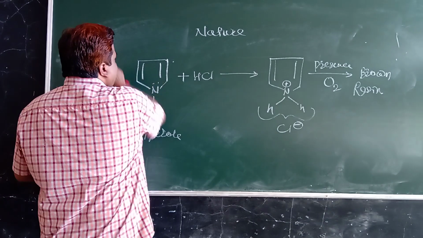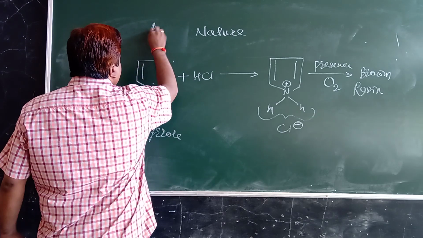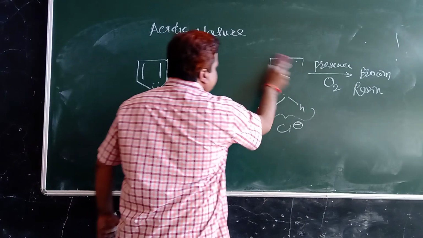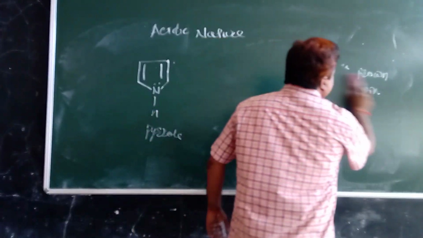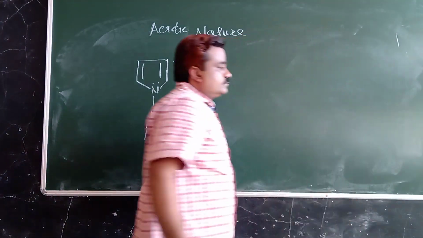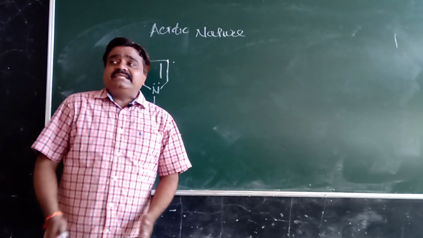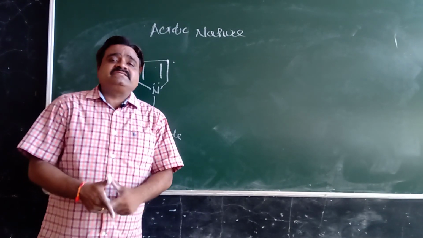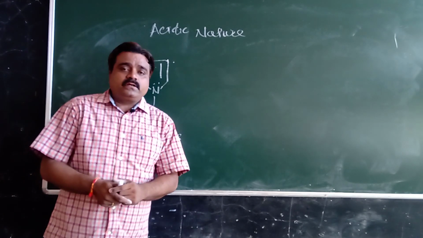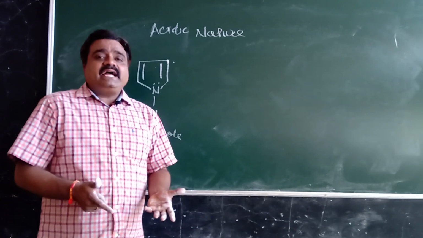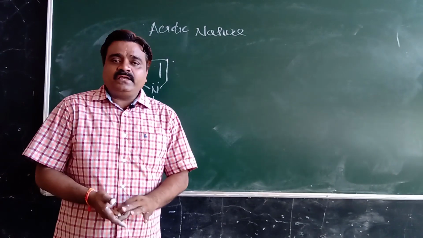Another, acidic nature. This pyrrole is basic as well as acidic in nature, but pyrrole is weak basic and very weak acidic in nature.